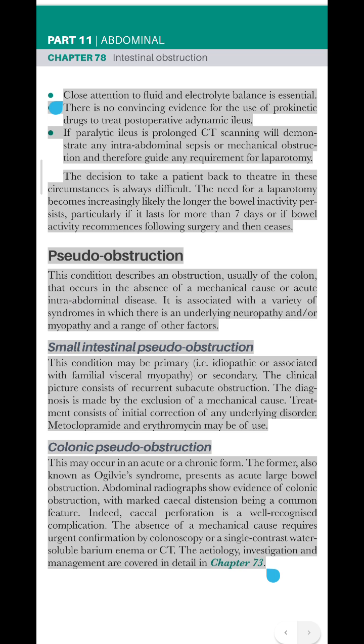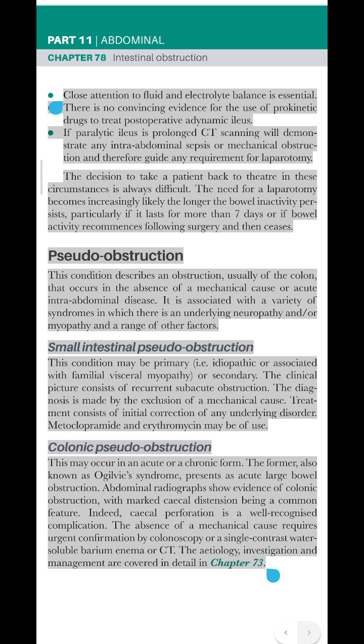Pseudo-obstruction. This condition describes an obstruction, usually of the colon, that occurs in the absence of a mechanical cause or acute intra-abdominal disease. It is associated with a variety of syndromes in which there is an underlying neuropathy and/or myopathy and a range of other factors.